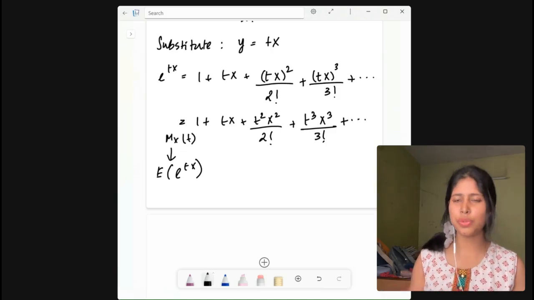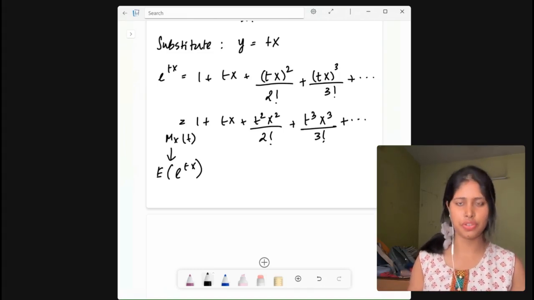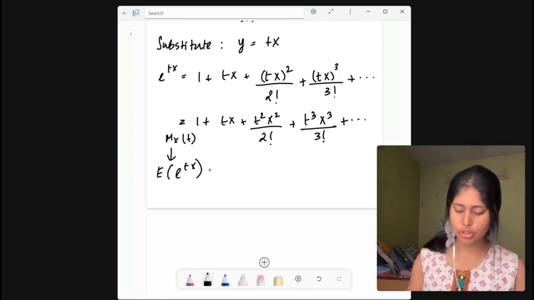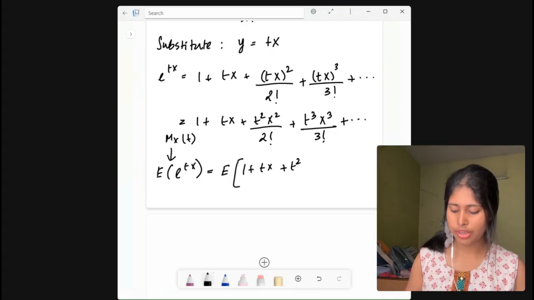That is what we have derived, this moment generating function from the Taylor expansion series, right? So we take the expectation of 1 plus tx plus t square x square by 2 factorial plus t cube x cube by 3 factorial, and this goes on.